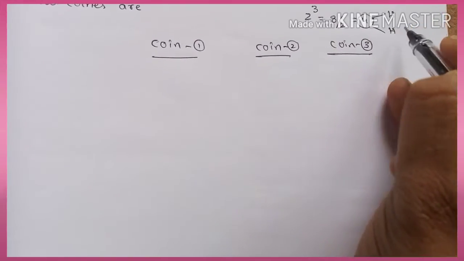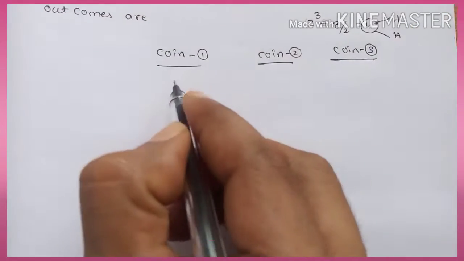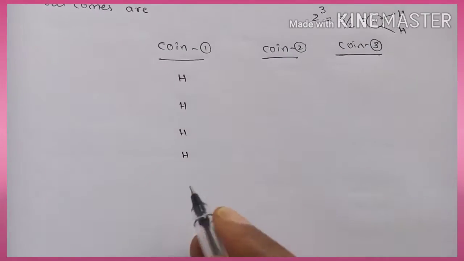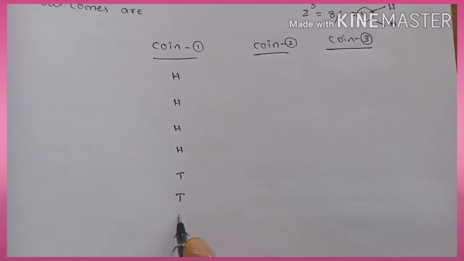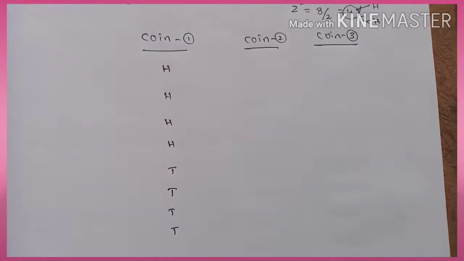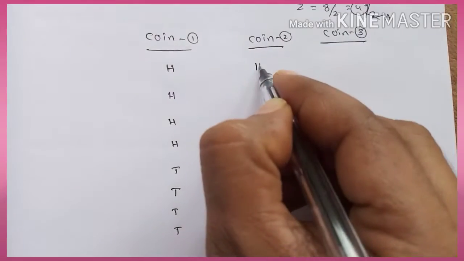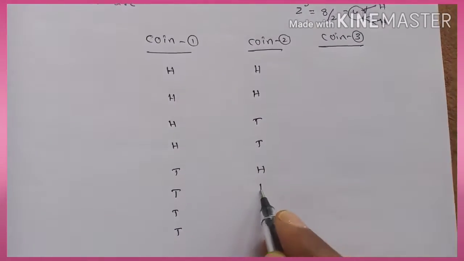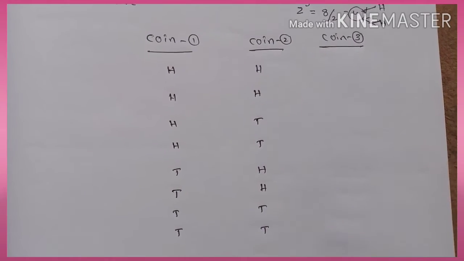4 heads, 4 tails you have to write in the first case. So head, head, head, head. Next 4 tails, tail, tail, tail, tail. Again 4 by 2, 4 by 2 is equal to 2. Now 2 heads, 2 tails. Again head, head, tail, tail.